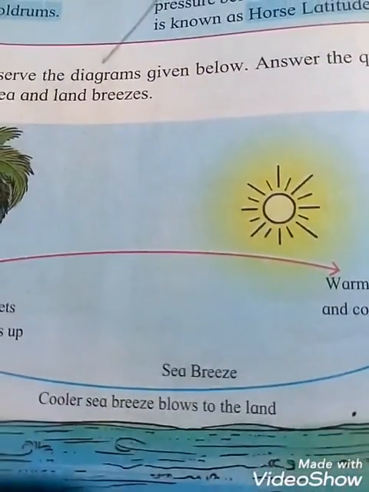Next one is, which winds are called sea breeze and which are called land breeze? Why? The winds in figure 5.5a are sea breeze because they blow from the sea. And in figure 5.5b it is a land breeze because they blow from the land. Can you see the picture?